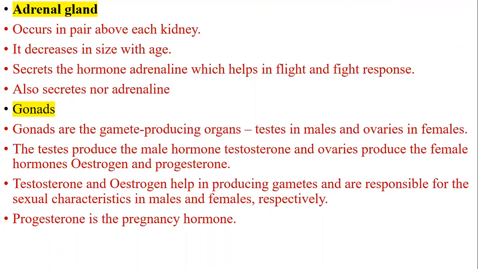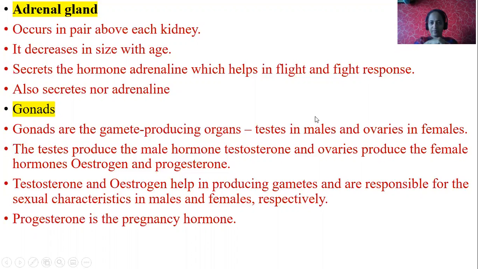What is fight or flight? I will give you one example. If you are walking on a road and you see a snake or a mad dog running behind you, what do you do? Either you take a stone or pick up a stick and hit it. Either you fight with it or you run. That is flight.